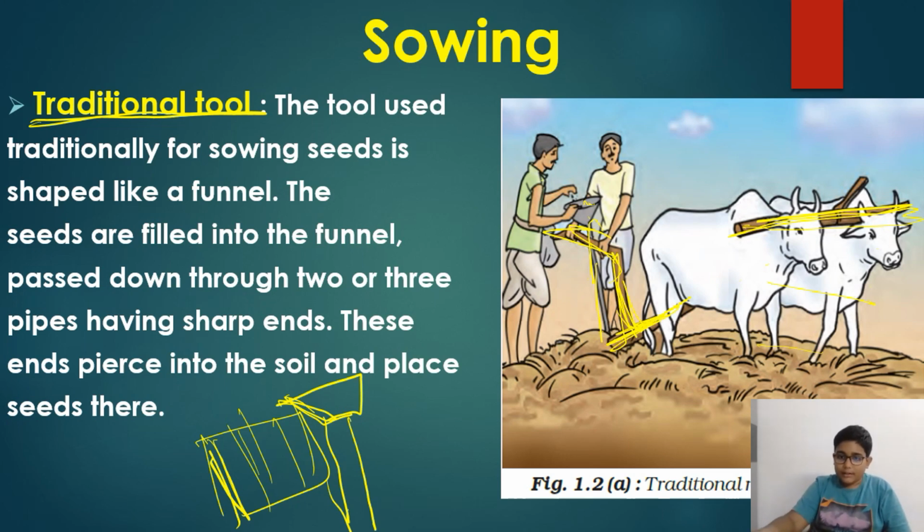This end will be open, so the soil will be turned, and this part is like a funnel. Let's read it. The tool used traditionally for sowing seeds is shaped like a funnel. The seeds are filled into the funnel and passed down through two or three pipes having sharpened ends. That's it. Okay, so let's move to the modern method.